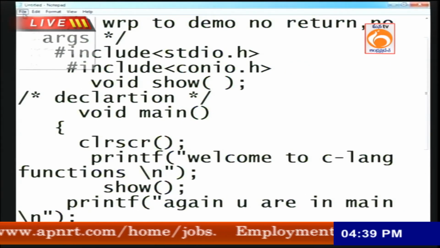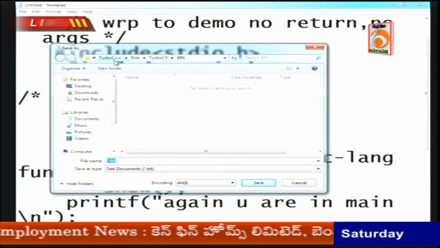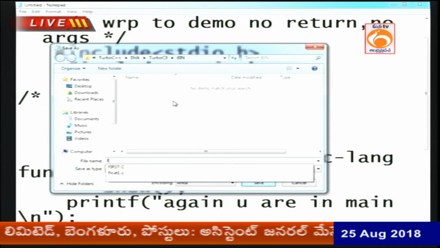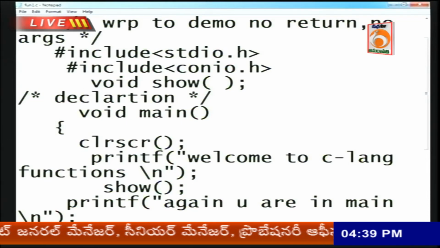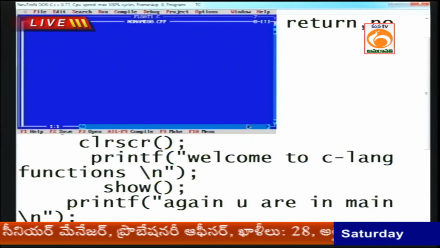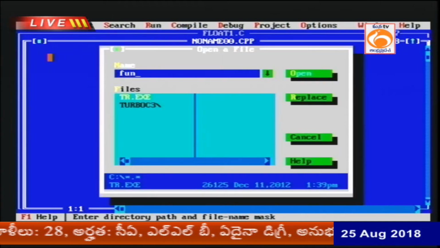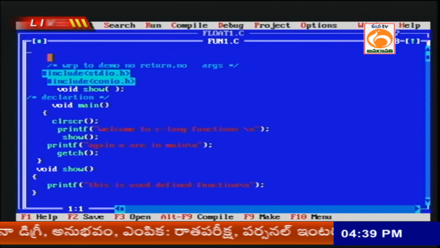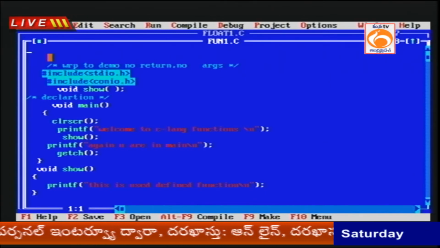Now I want to save the program. Where do I want to save? Turbo C++ disk folder, TC3 bin, function1.c. The program name is function1.c. Now I want to compile this program, function1.c. Step by step I want to compile.